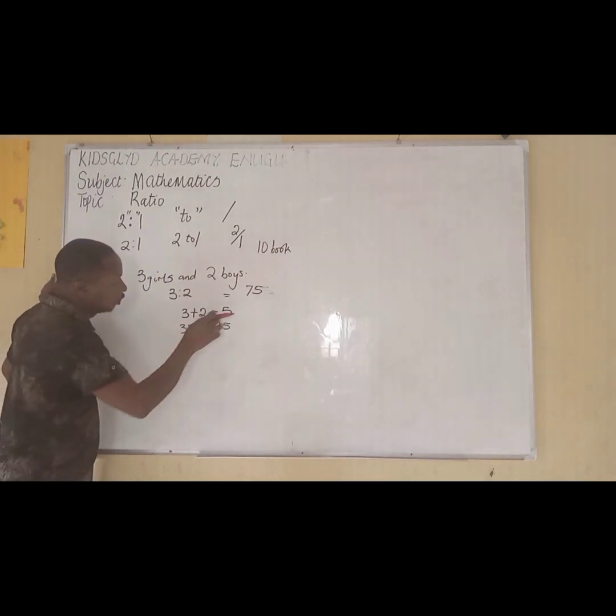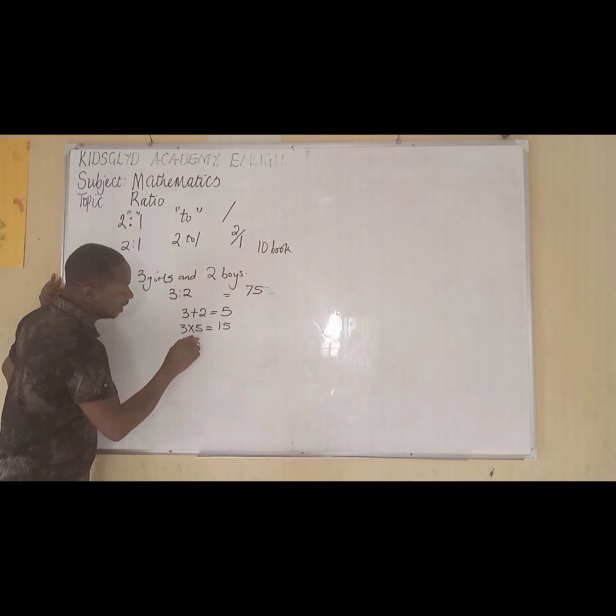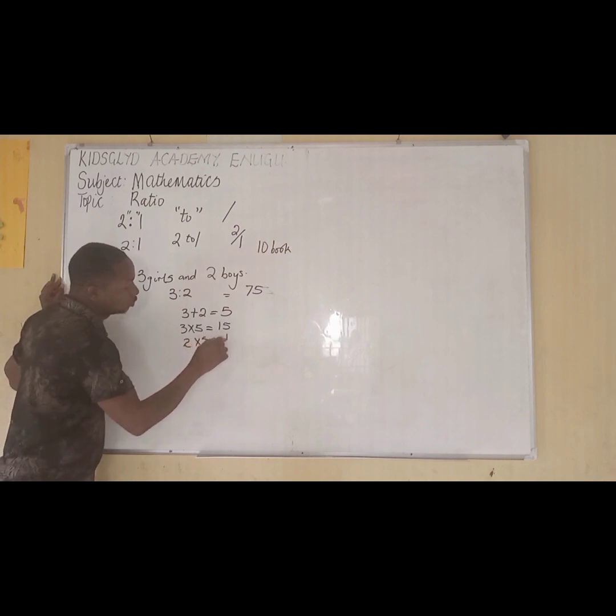Then also you use this to divide by this. Multiply by 2. You say 2 times 5 equals 10.